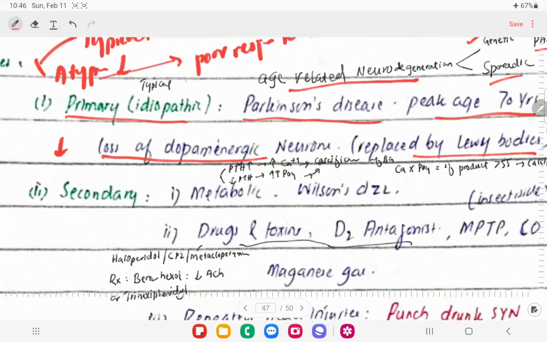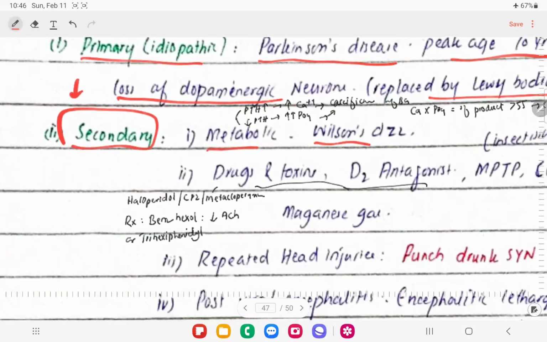So the next thing is secondary Parkinsonism, right? Secondary Parkinsonism can be seen with a metabolic cause, with Wilson's disease, metabolic like hyperparathyroidism and hypoparathyroidism. Both can lead to calcification of the basal ganglia, and this is going to cause secondary Parkinson disease, right? Then we'll have the drugs, right? D2 antagonist drugs like haloperidol, chlorpromazine, and metoclopramide, right? So these drugs